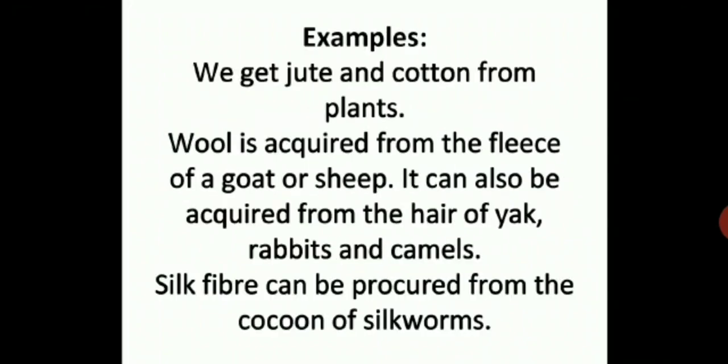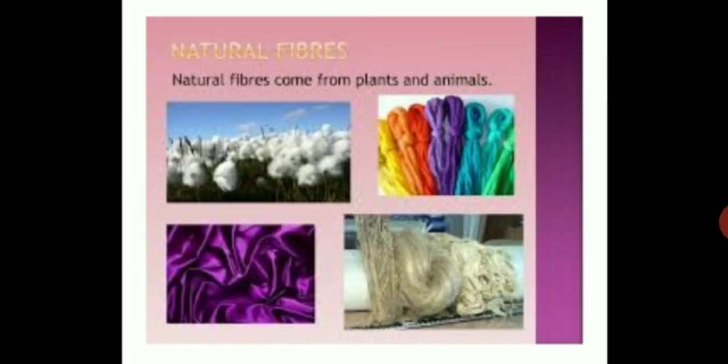So here you can make a note of natural fibers. Examples: we get jute and cotton from plants. Wool is acquired from the fleece of a goat or sheep. It can also be acquired from the hair of yak, rabbits and camels. Silk fiber can be produced from the cocoons of silkworm. So these are all examples of natural fibers. Please take it down. Then you can see over here the cotton plantation, and then you can see silk fabric and silk fibers.